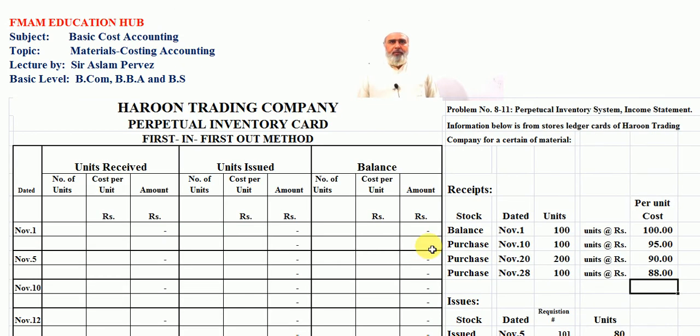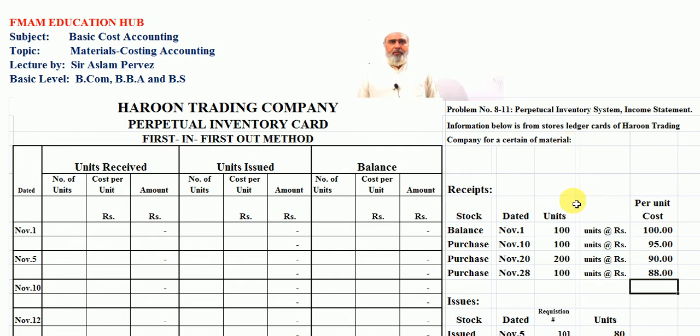Now we again move to our main slide. Students, this is our main slide. Problem number 8.11, which is taken from the book of Professor Sohail Afzal, Perpetual Inventory System. Income statement. Information below is from stores ledger cards of Harun Trading Company for certain materials.